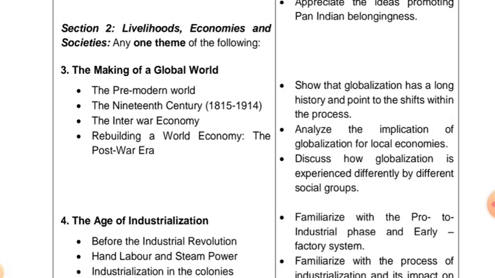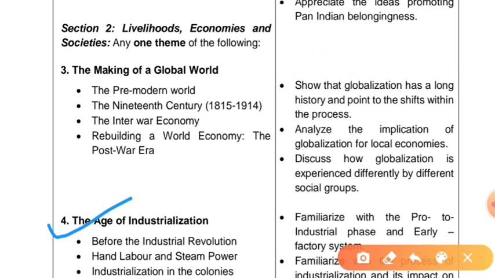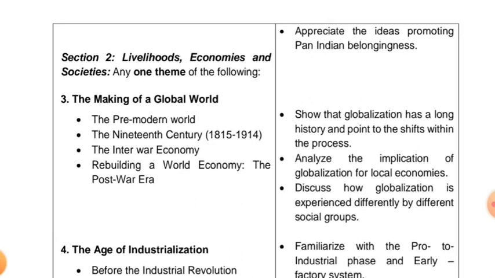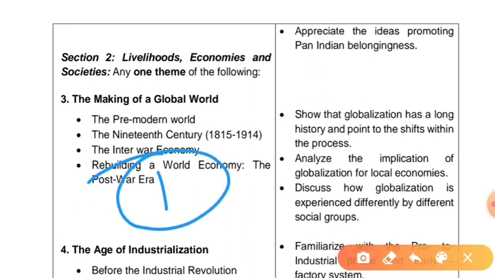Then comes section 2, livelihoods, economies, and societies. Out of these lessons, you have to study any one theme of the following: the making of a global world, or the age of industrialization. If you choose the making of a global world, then the age of industrialization will not be studied by you. And if you choose the age of industrialization, then leave the making of a global world. So you have to choose any one out of these two. So in all, we have discussed 3 lessons.